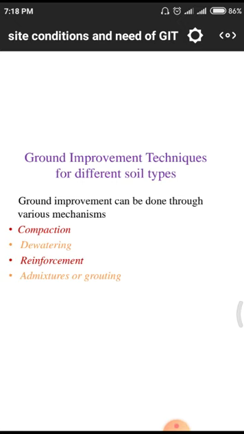How the ground improvement techniques will have to apply means first of all compaction. Due to this compaction, the void content will decrease. Whenever the void content is very less, automatically permeability is less and stiffness improves. Next one is the dewatering. Dewatering technique means whenever there is water content in the soil, automatically there may be some swelling taking place.